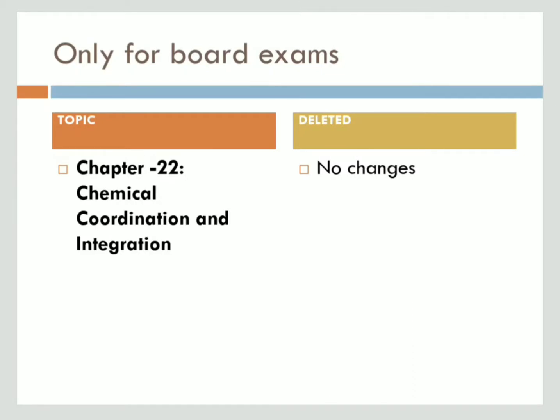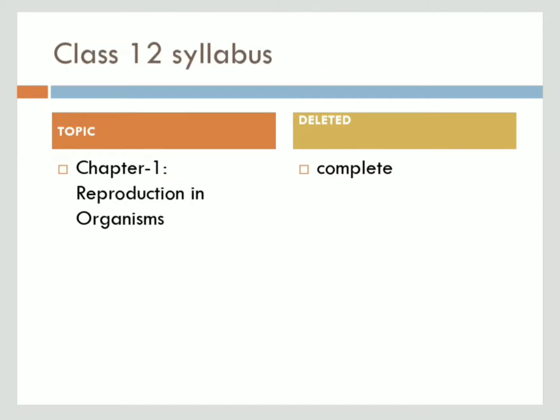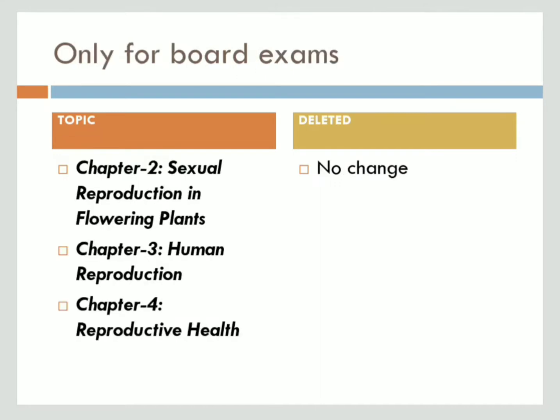Remaining hormones are present. And next, chapter 16, Digestion and Absorption, is completely deleted for the board exams. Next, chapter 17, Breathing and Exchange of Gases, that is respiration, chapter 18, Body Fluids and Circulation, and chapter 19, Excretory Products and Their Elimination. There are no changes from these three chapters. So completely you have to read all these three chapters.